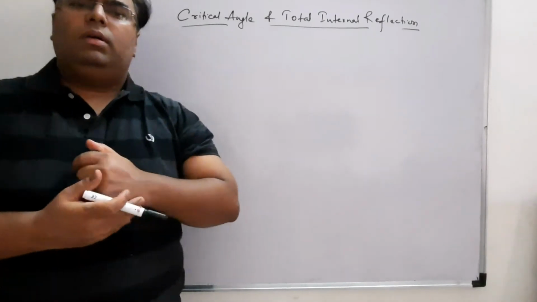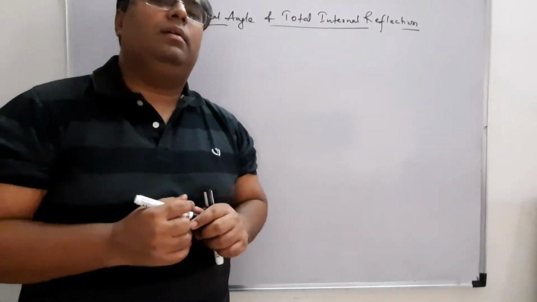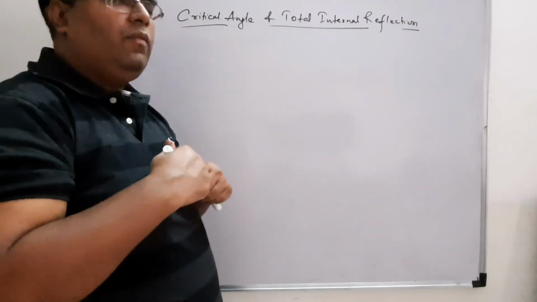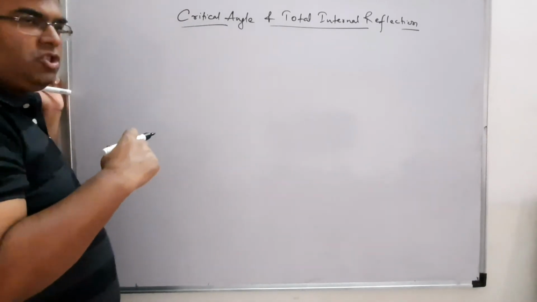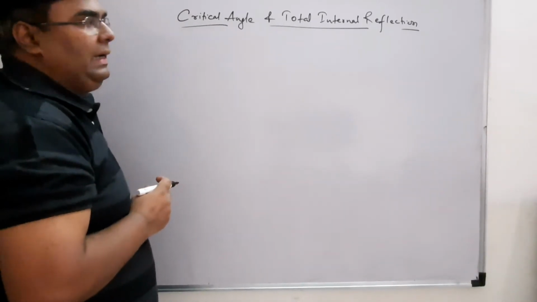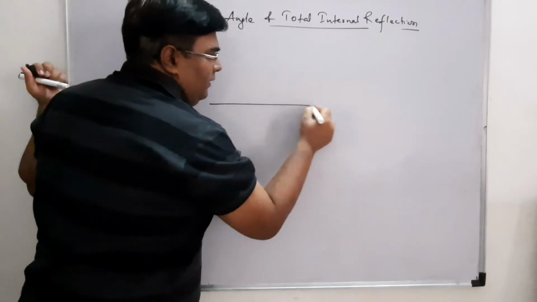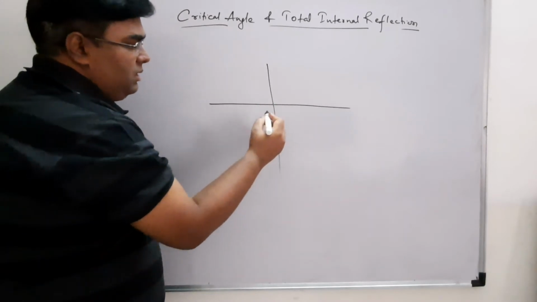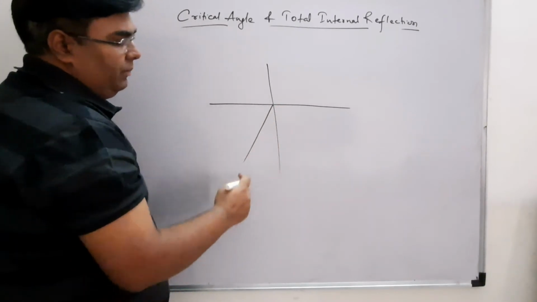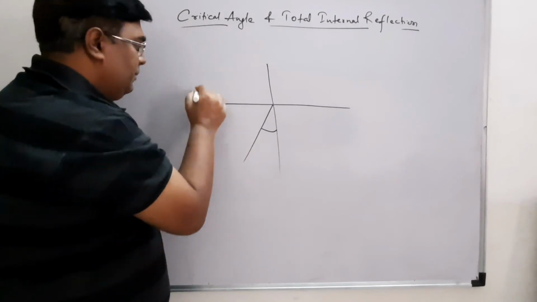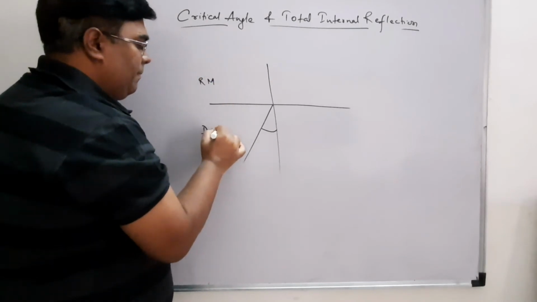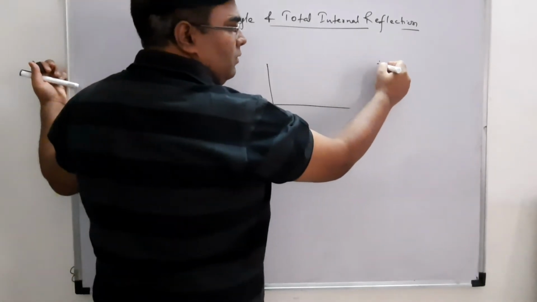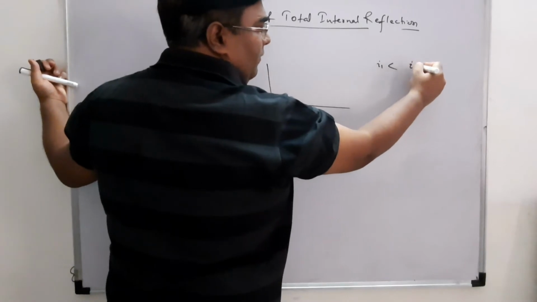Okay, now we will talk about another topic, total internal reflection. We have already learnt about critical angle. Critical angle is the angle of incidence in denser medium for which the angle of refraction is equal to 90 degrees. So basically we have three cases. One is when my angle of incidence is in the denser medium, this is the rarer medium, and I1 is less than critical angle.